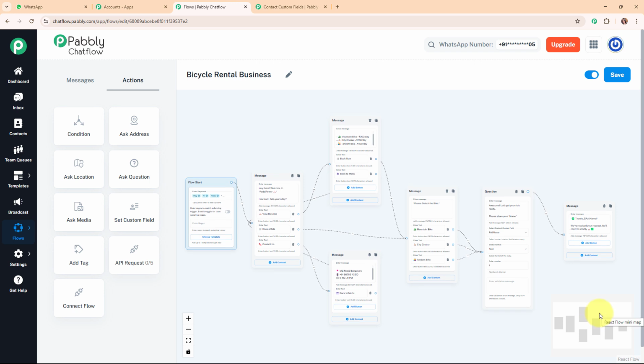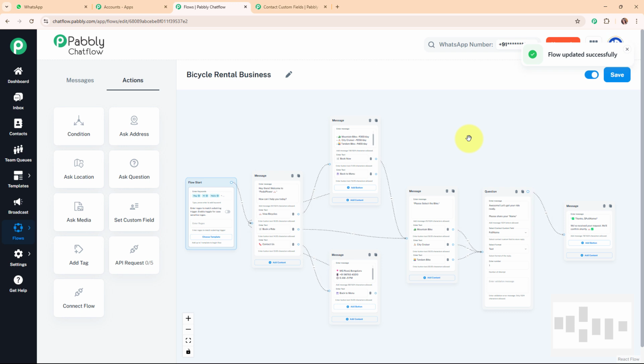Alright, so here I've created a short and simple chatbot so that you can understand the building very easily, but you can create chatbots as per your need and as per your length. Alright, so now after creating this amazing chatbot, I'm going to click on the save button given on the top right corner, and you can see it says flow updated successfully. That means we have successfully saved the flow that we just created using Pabbly Chatflow for our bicycle rental business.